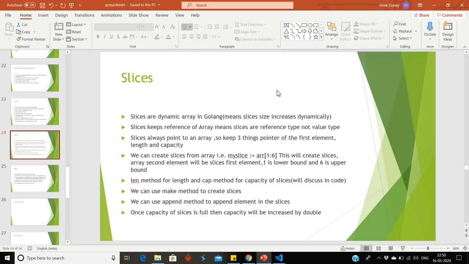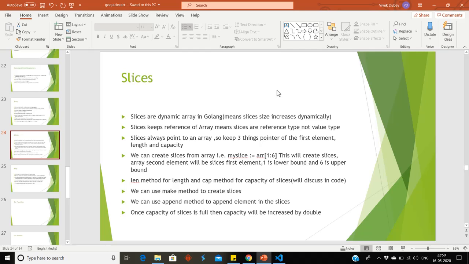For example, my slices equal to a[1:6]. 1 is lower bound, 6 is upper bound, 1 is included and 6 is excluded. Means we are creating slices from first element of array. Means if we are taking 1, array second element will be first element of slices. Len method for length and cap method for capacity of slices, which we will discuss in code.